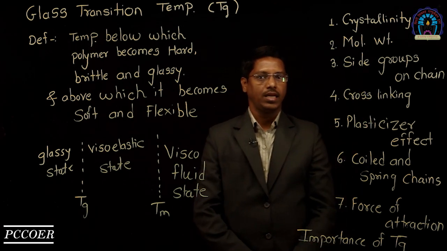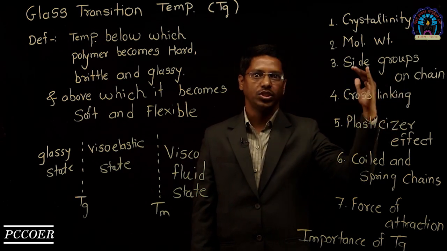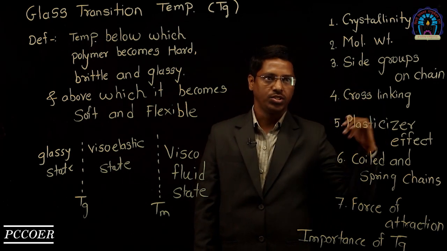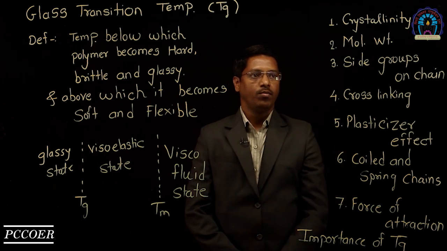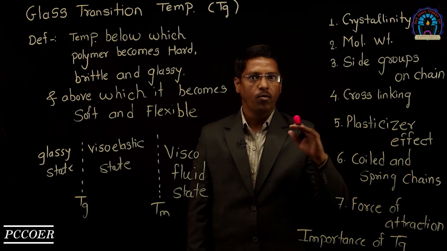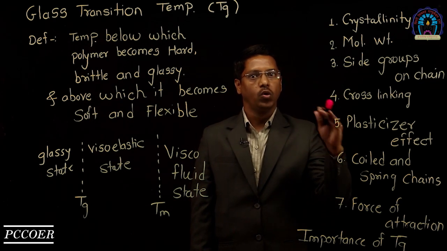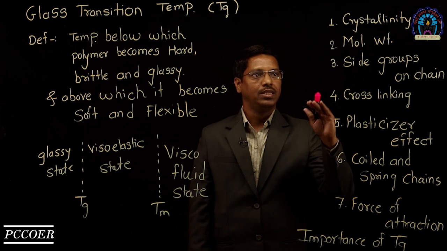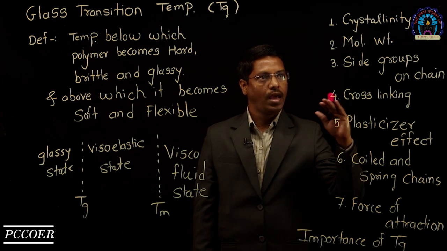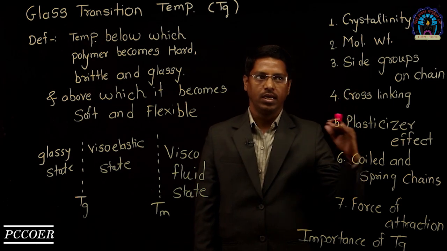First is crystallinity. If the polymer has more crystallinity, the glass transition temperature is high. Amorphous polymers generally have a low Tg. Second point, molecular weight. Polymers with a high molecular weight have a high Tg, and polymers with a low molecular weight have a low Tg. But this effect is generally observed up to 20,000 average molecular weight for vinylic polymers. Above 20,000, this effect is negligible.